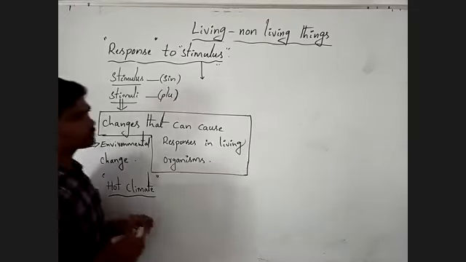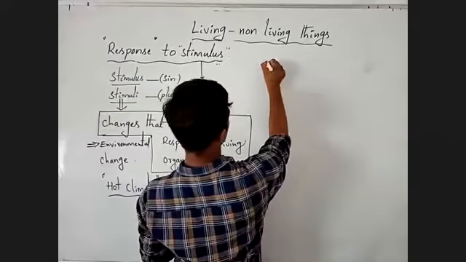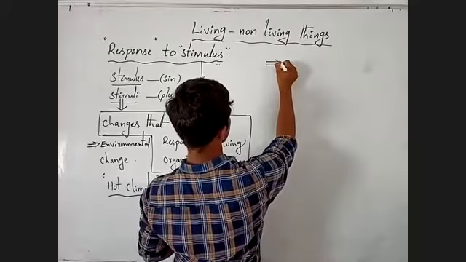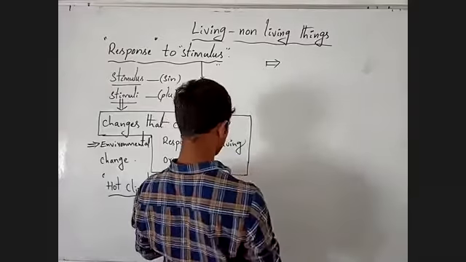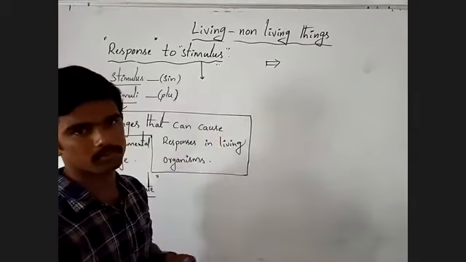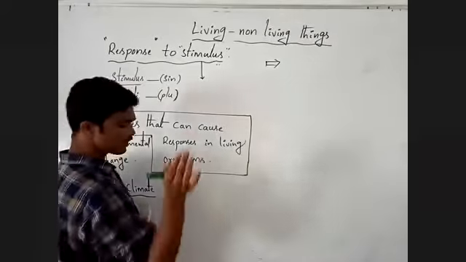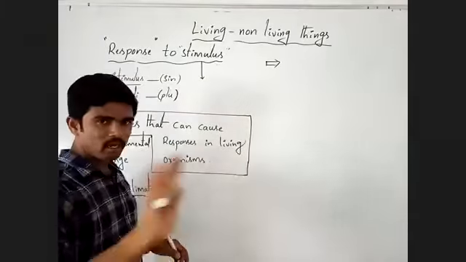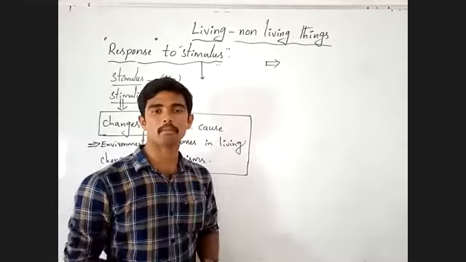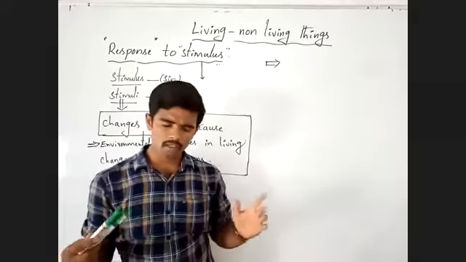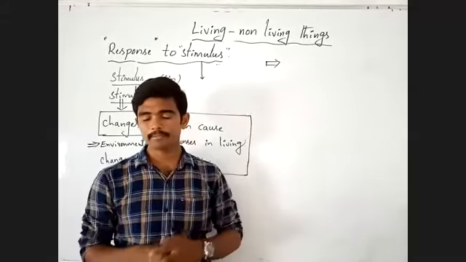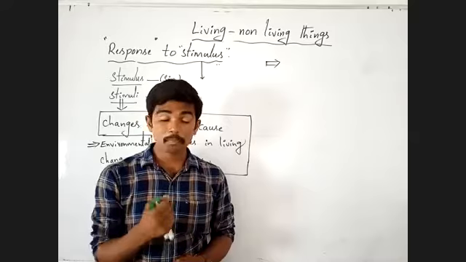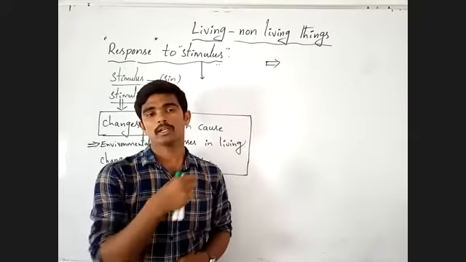Now observe. This is a very important characteristic feature of living organisms. Non-living things cannot perform responses to stimuli. All living organisms can perform responses to stimuli.